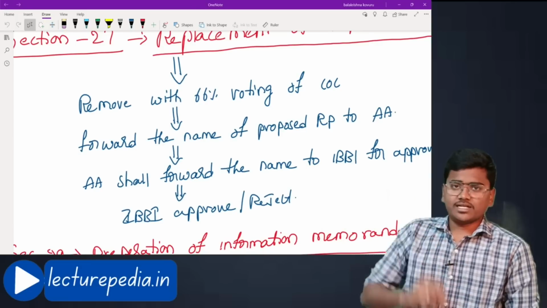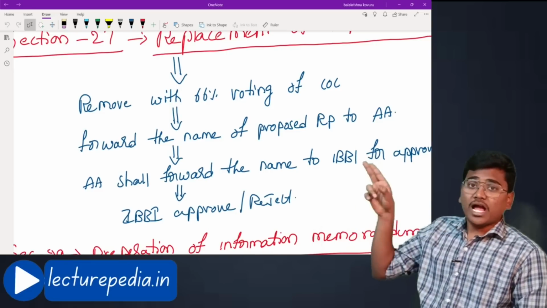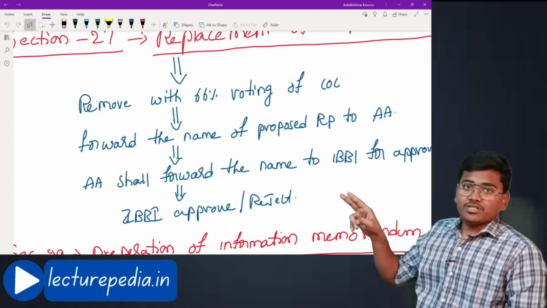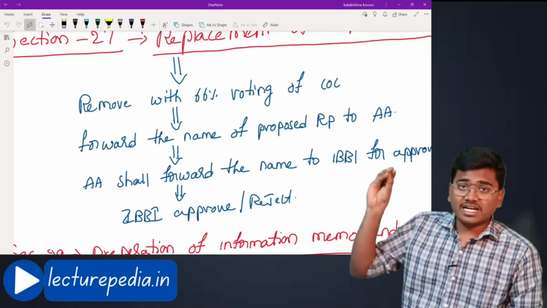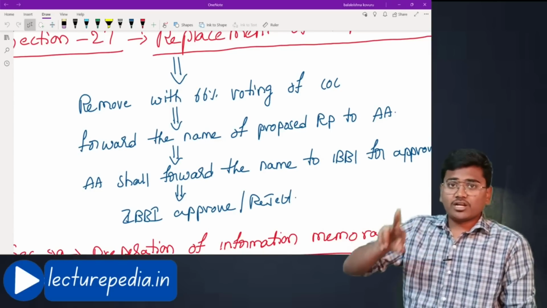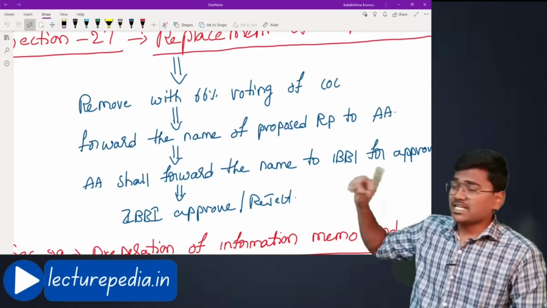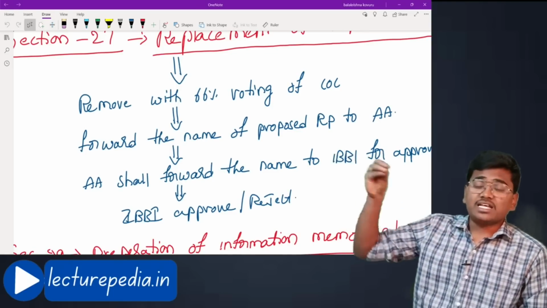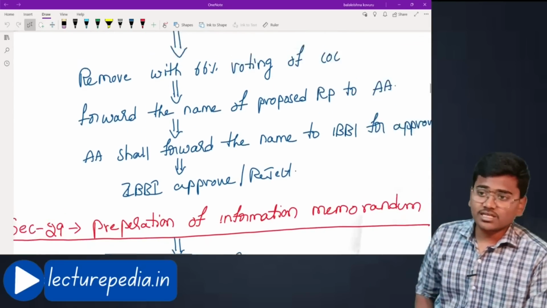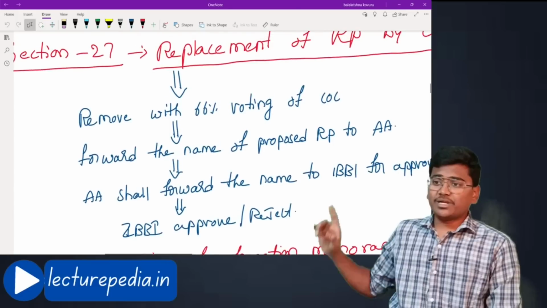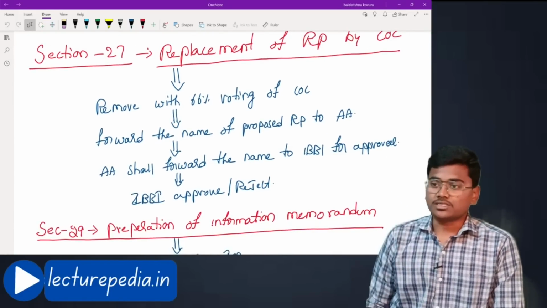Now, the same entire thing will repeat. The adjudicating authority will forward the application to IBBI. Now the IBBI will check whether there are any legal proceedings pending against this resolution professional. If there are any legal proceedings, it will not accept the application. If there are no legal proceedings, it will accept the application, and he will be appointed as a resolution professional of the corporate debtor. That is section number 27, replacement of resolution professional by committee of creditors.